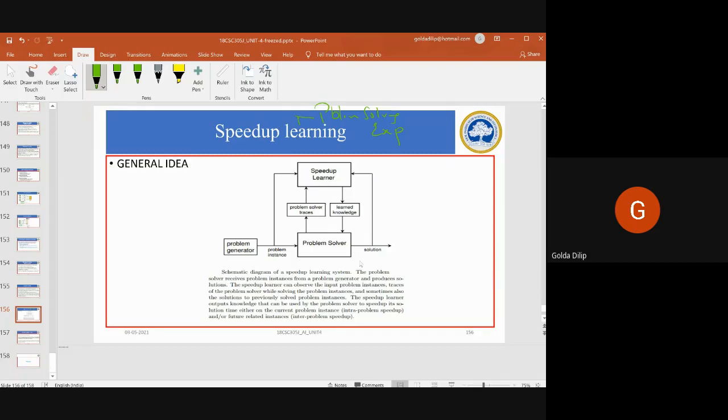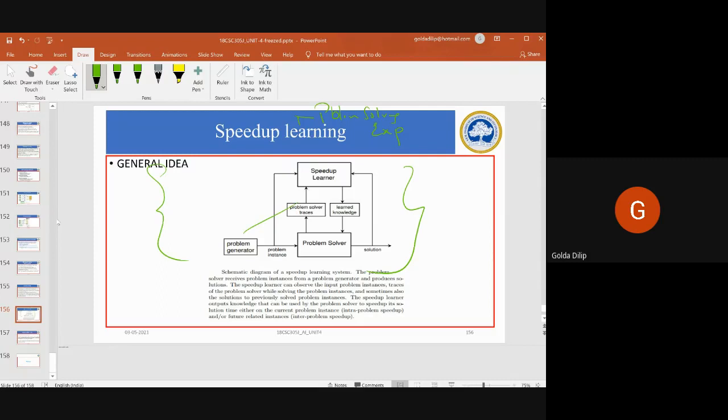In this type of learning, as you can see here, there is no interaction with the environment, and new problems cannot be solved. Speed up learning accelerates the process based only on previous experiences and prior observation. That is what this figure tells you.